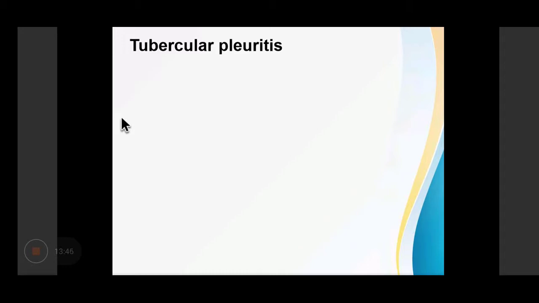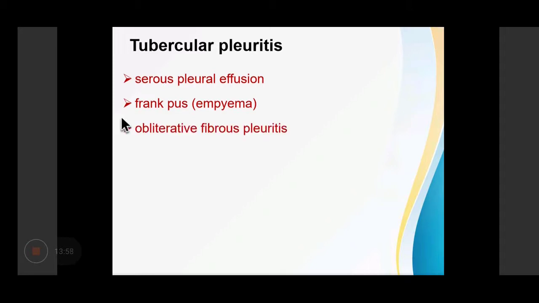Then tubercular pleuritis. In tubercular pleuritis, there is serous pleural effusion. There can be presence of frank pus within the pleura leading to empyema. It can cause fibrosis between the pleural surfaces leading to obliterative fibrous pleuritis.